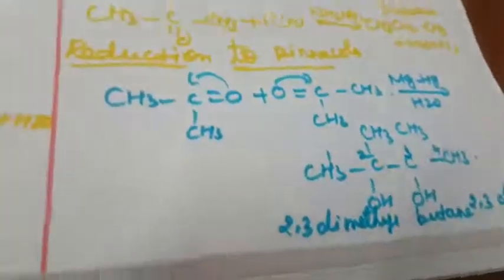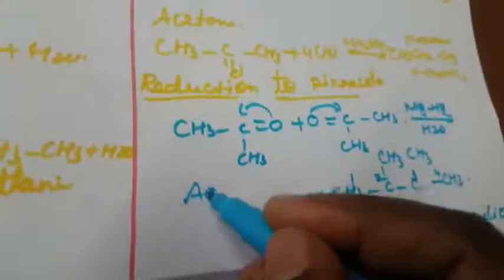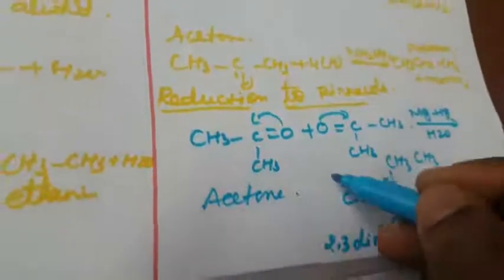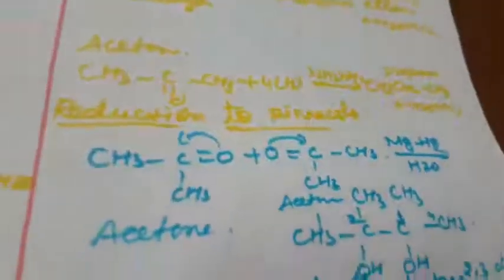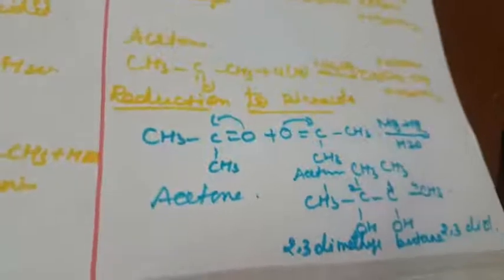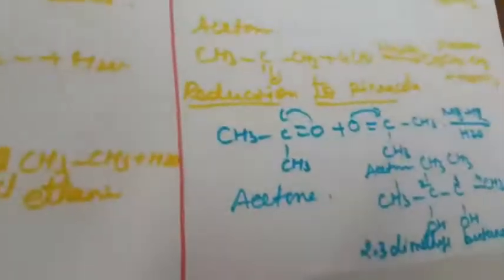The other name of this compound is pinacol. What is the starting compound? That is acetone. Here also acetone: 2 molecules of acetone combine with magnesium amalgam to form pinacols. This is another one.